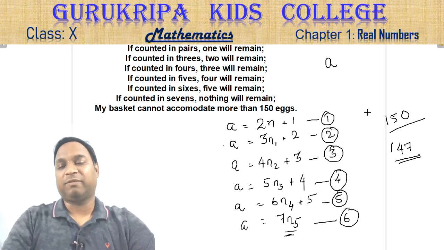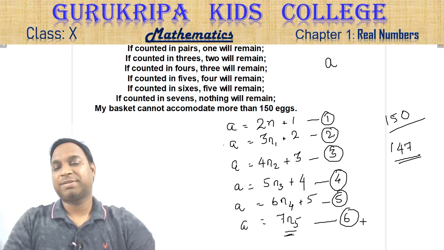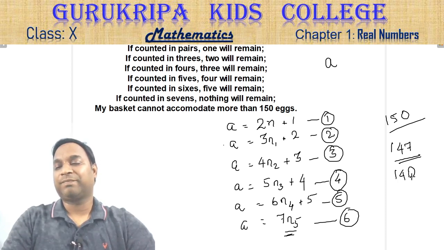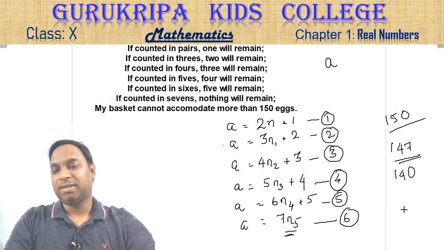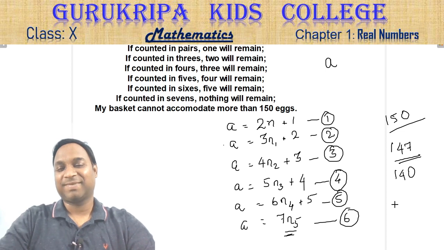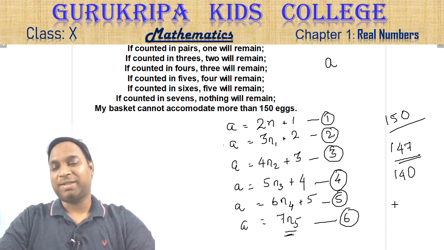Will 147 satisfy all the equations? If not, move to the next multiple of 7, that will be 140. Now again check, will it satisfy all the equations? If not, then move to the next multiple and so forth. Okay. I will come to a better method to solve this question later on. But as of now, you can try with this method.